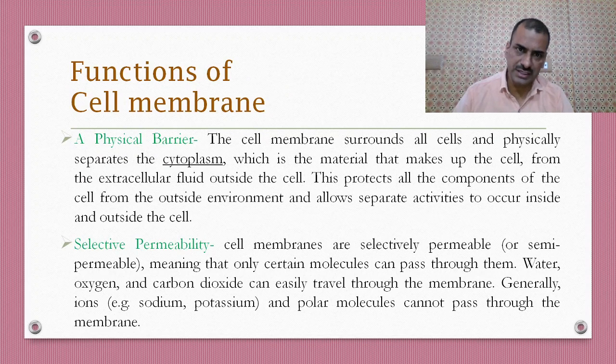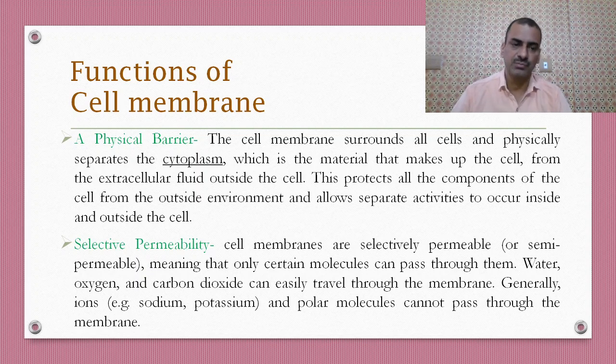Functions of the cell membrane. First is a physical barrier. The cell membrane surrounds all the cells and physically separates the cytoplasm, which is the material that makes up the cell, from the extracellular fluid outside the cell. This protects all components of the cell from the outside environment and allows separate activities to occur inside and outside the cell.